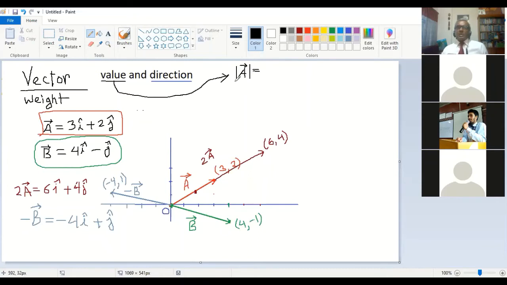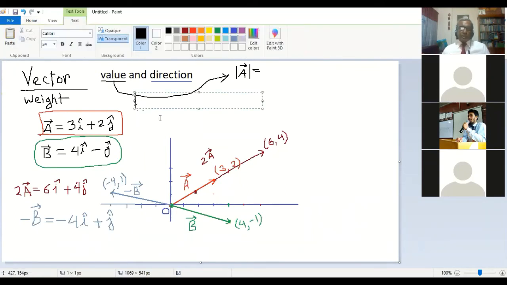This is not exactly the determinant, but it looks the same. So this will be called the value of the vector A or the magnitude of the vector A. Be careful, it is also called magnitude.